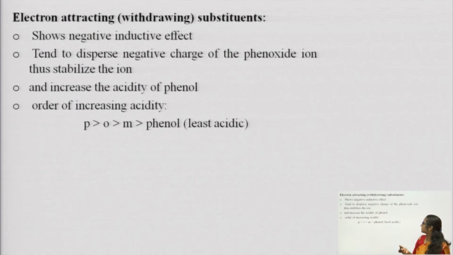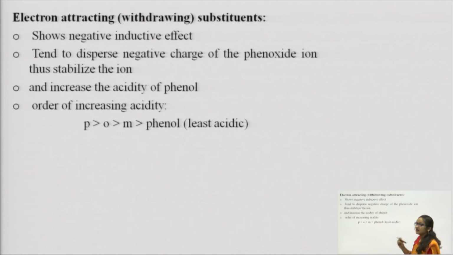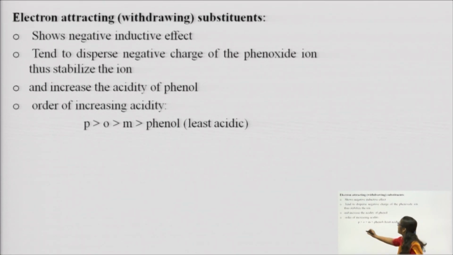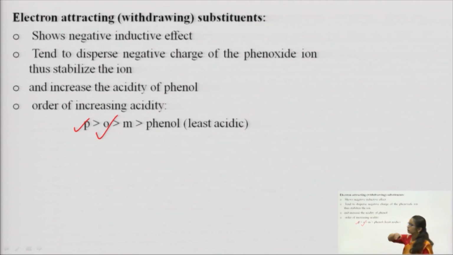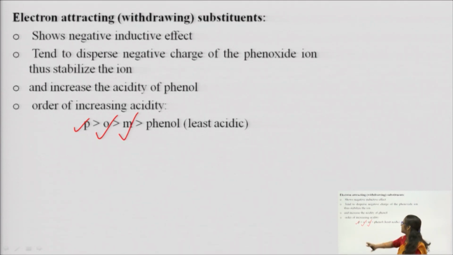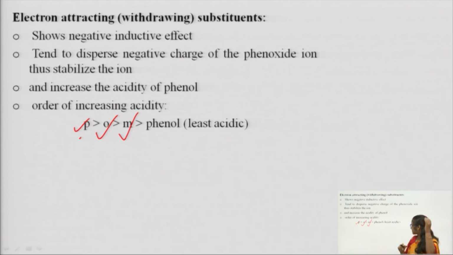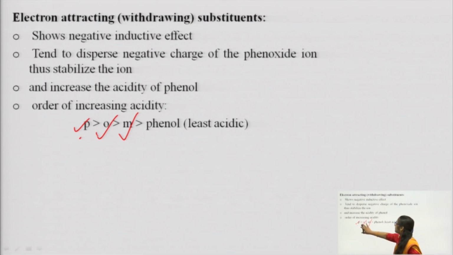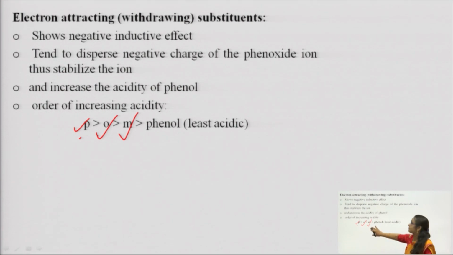And for the order of increasing acidity, if we join the electron withdrawing group at the para position, it will make phenol more acidic when compared to the ortho position, and when compared to the meta position, and the least acidic is phenol.